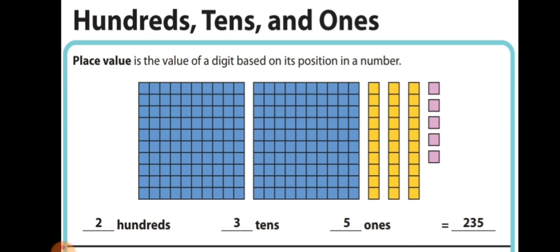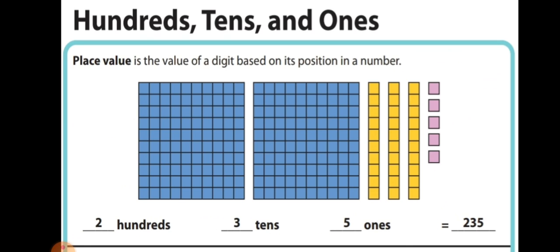Hundreds, tens and ones. Place value is the value of a digit based on its position in a number. Here, given the hundreds place, tens place and ones place, count the blocks and write in the blank.